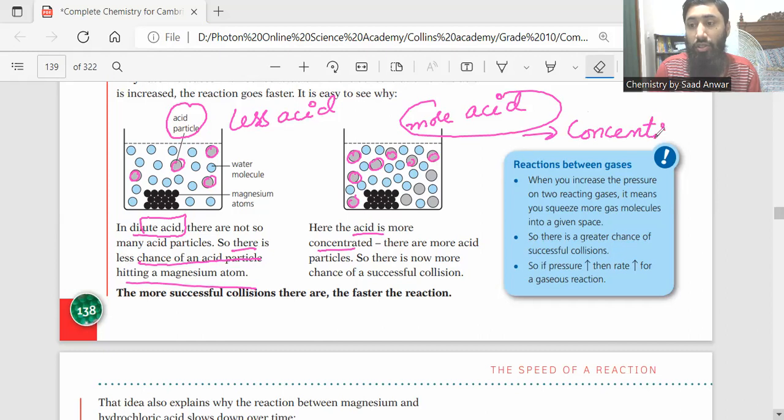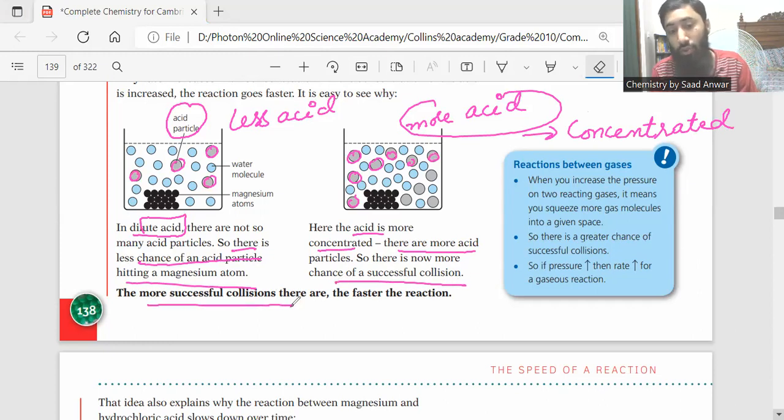Concentrated acid. What does this mean? This means the concentration of acid is high. There are more acid particles, so there is now more chance of a successful collision. The more successful collisions there are, the faster the reaction.